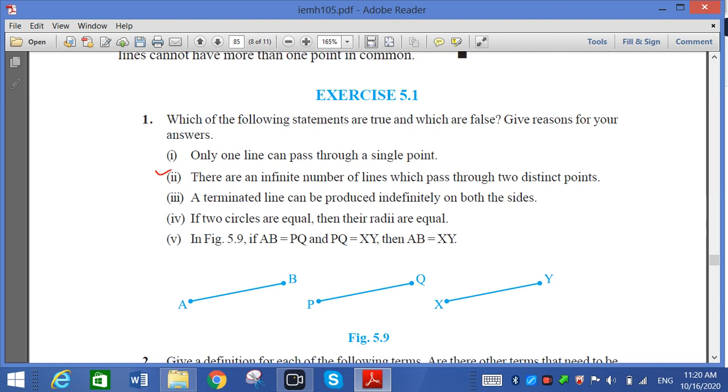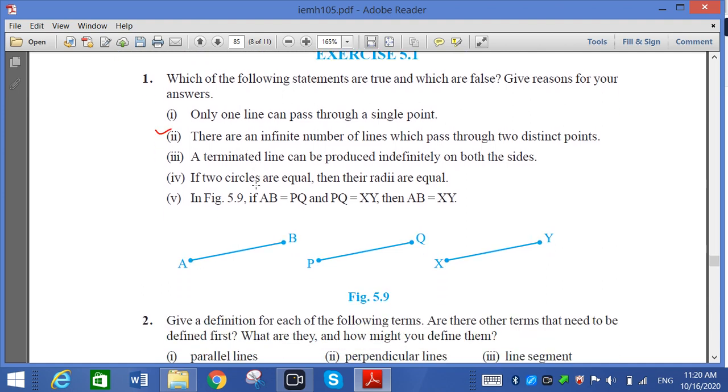Now the second: there are infinite number of lines which pass through two distinct points. Again we try it by writing two points, P and Q. Here it is one line. The question is about two distinct points, so I am taking two distinct points P and Q. Now, can we pass more lines?